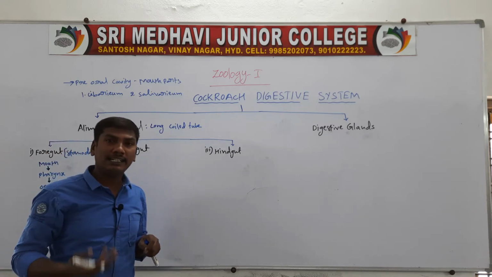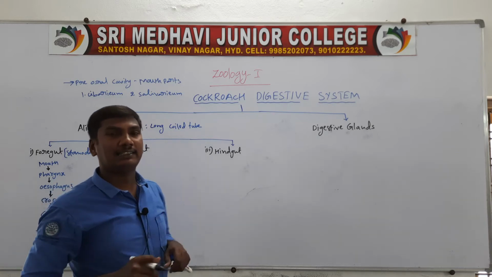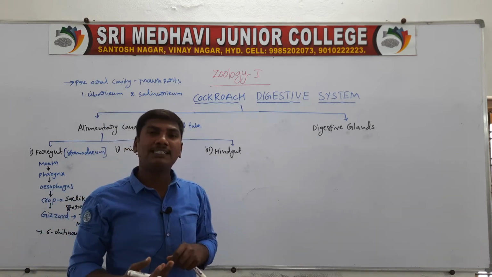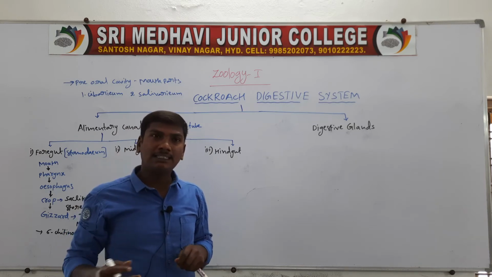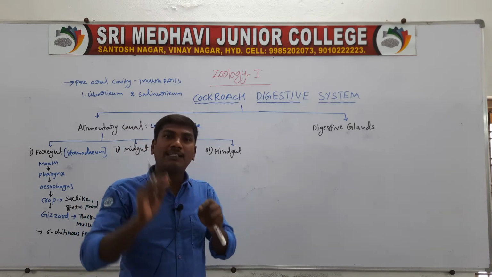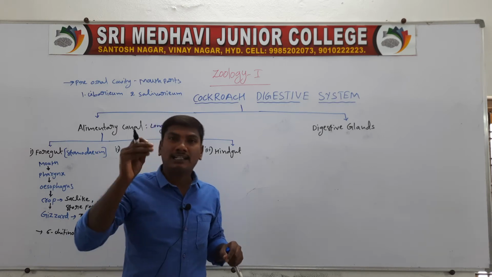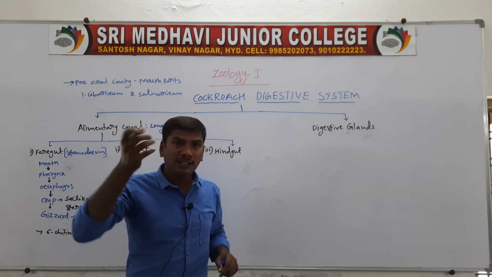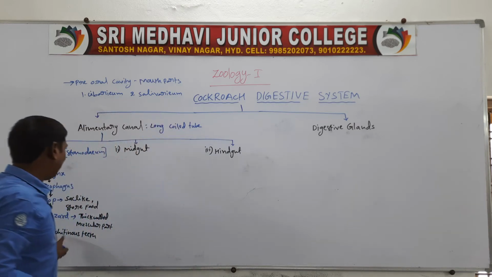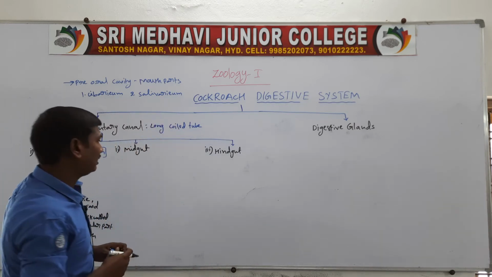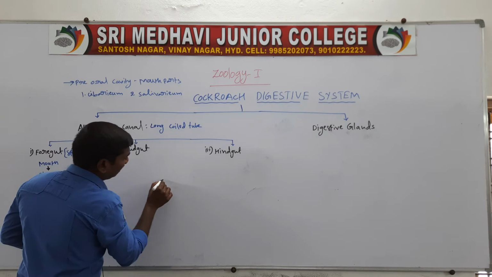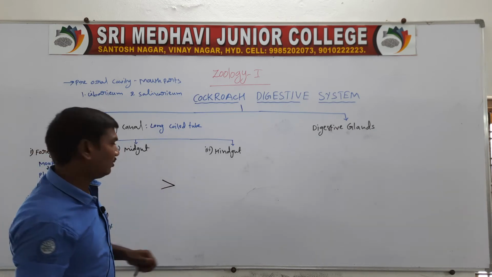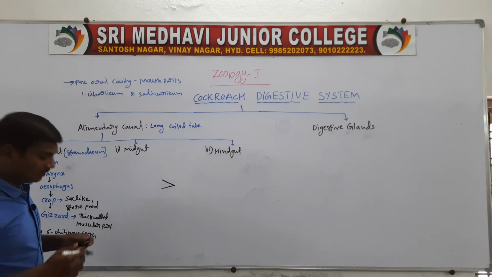The teeth are formed by a protein, and that protein is chitin. So these teeth are called chitinous teeth.